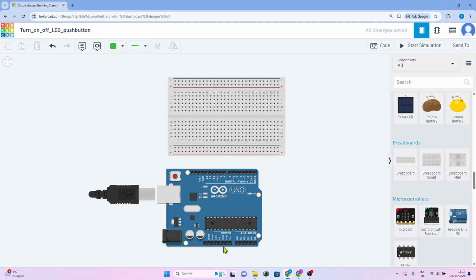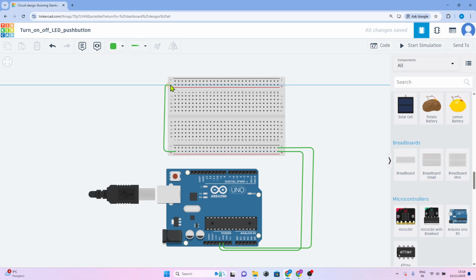Always connect the GND, the minus rail of the breadboard, and the 5 volts of the Arduino to the red plus of the breadboard. Do the same thing with the other side of the breadboard.